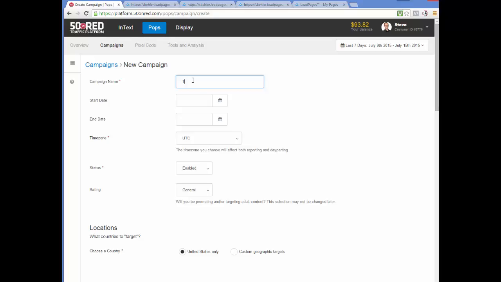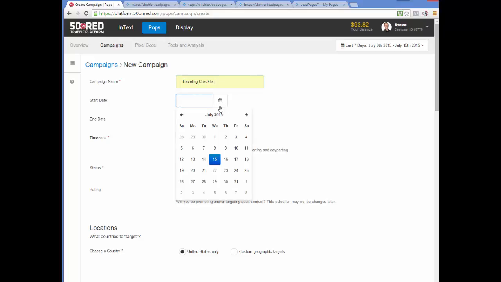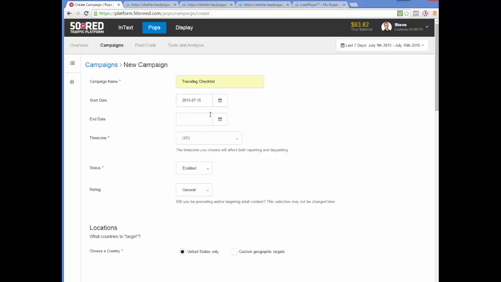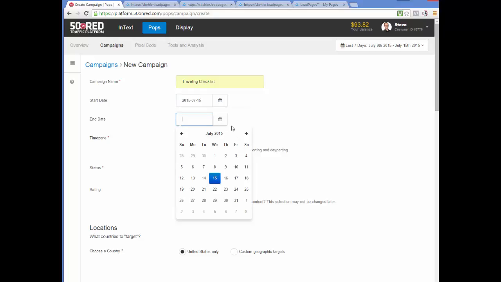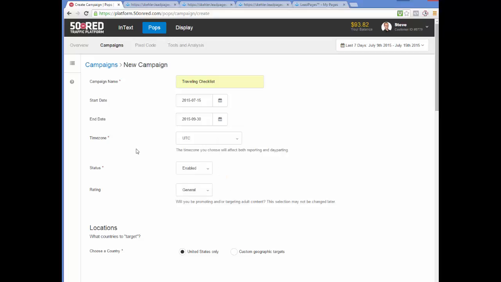Campaign name, the first one was traveling checklist. So let's pick a start date. For 50onRed, it's good to do this. And then an end date, let's put something out in the future. I usually do a couple months out. Start date was today and end date is in the future, about 2.5 months.